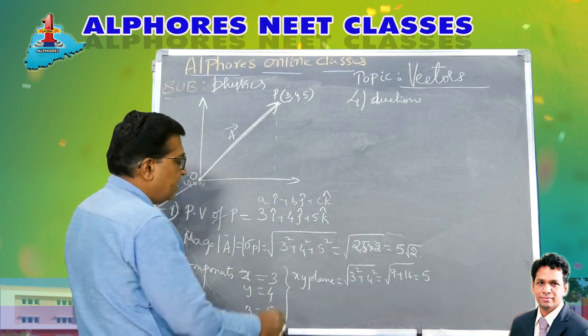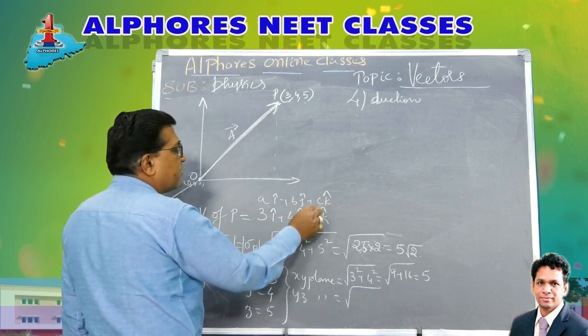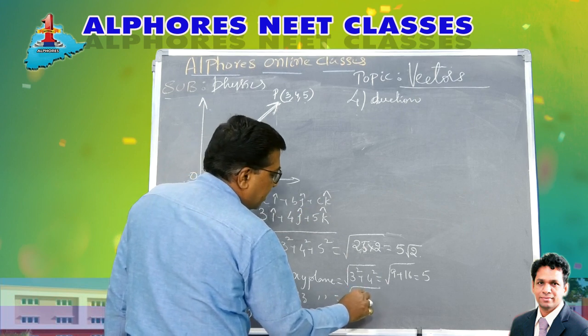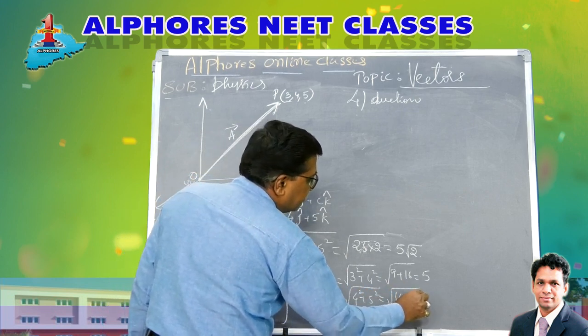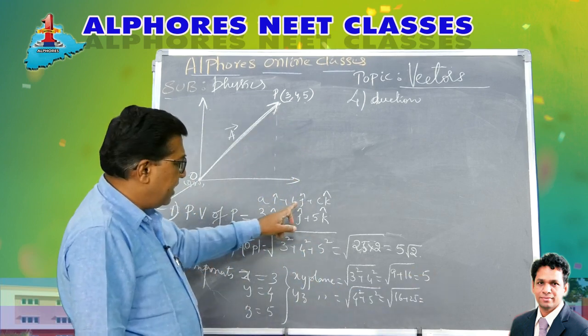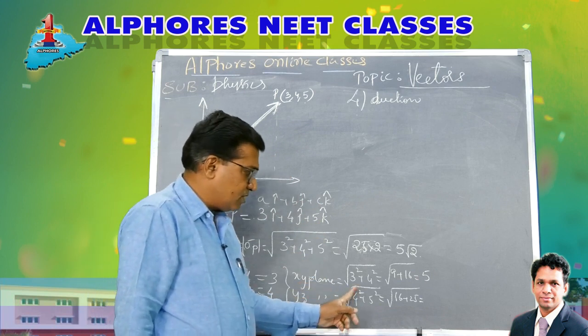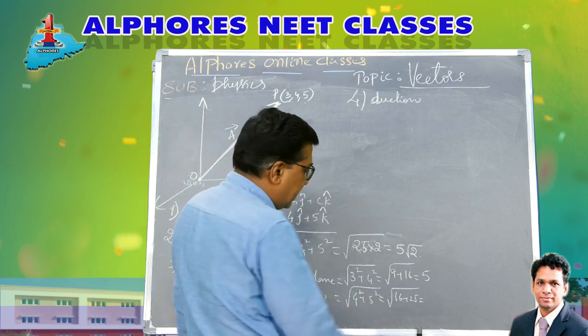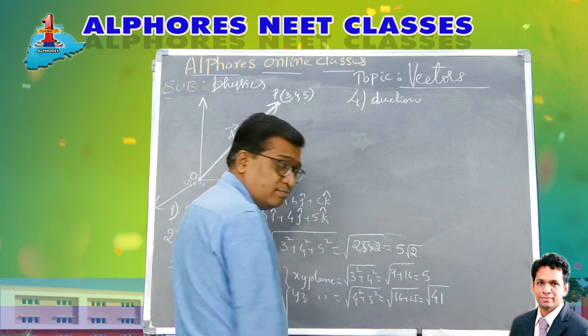Therefore, the component in the yz plane is root of b square plus c square. Y component is b, that is 4, and z component is 5. So 4 square plus 5 square is 16 plus 25, which is root of 41.